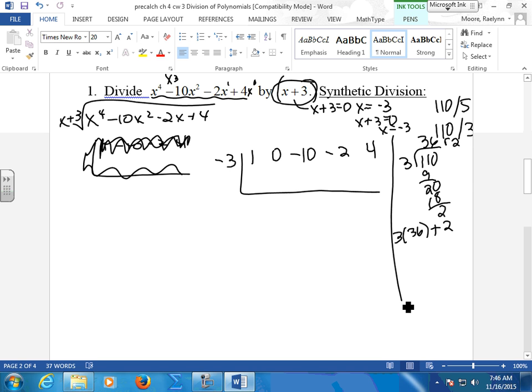Okay. Good so far? All right. Now, you're going to follow a pattern when you go through this. And I had it on another sheet, but I didn't copy that sheet down. So, first time through, you're going to bring down the first one. We need a starting place. You're going to multiply it from the left, and you're going to bring it to the right.